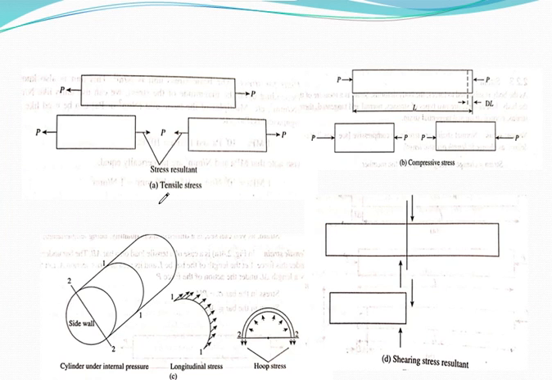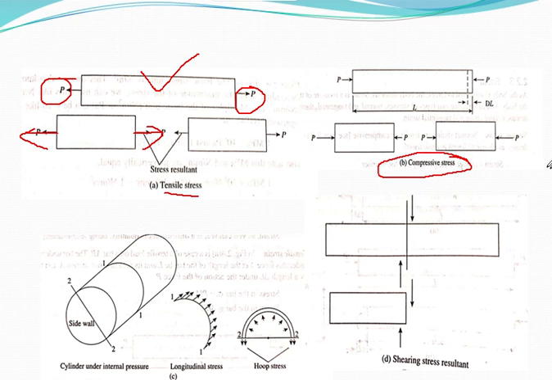Now just have a look here. As we are talking about the tensile stress, you can see this is the object and tensile load has been applied at the extreme end, and you can see that it has been pulled here. In case of compressive, a compressive load is acting here and the body is getting compressed. In this particular figure, you can see the body is getting compressed.